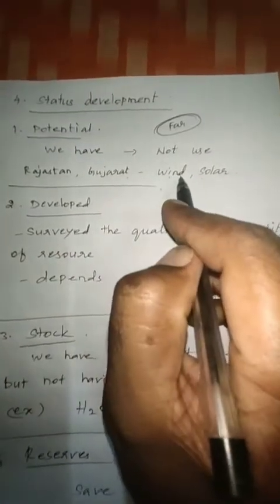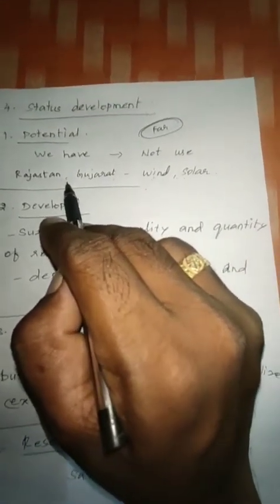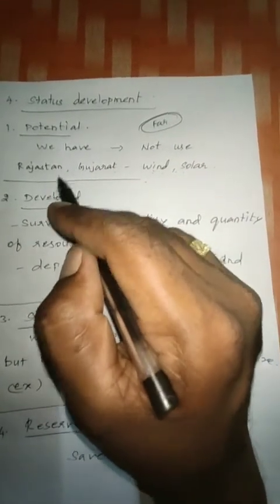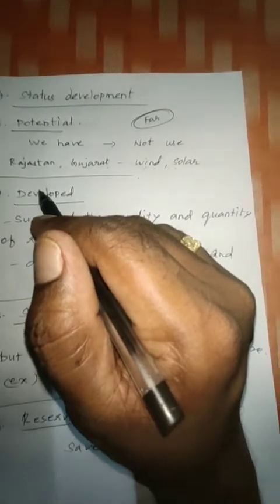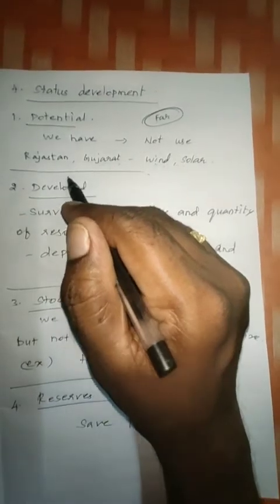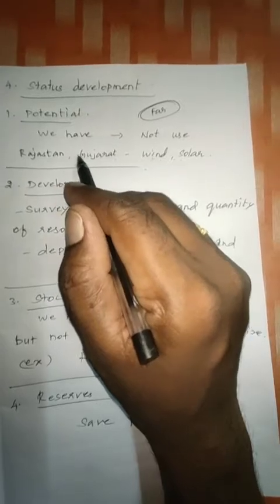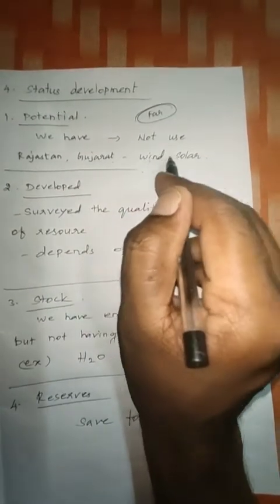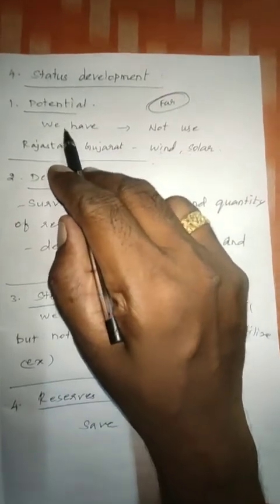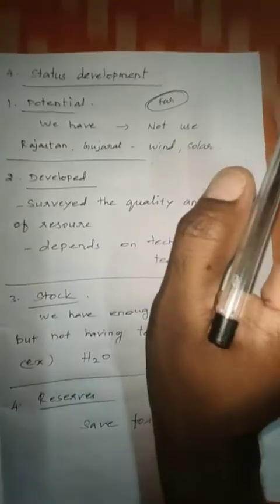But because of distance, when we want to make a long electrical line while bringing electricity from Rajasthan and Gujarat, we lose more electricity, so some problems are there. Because of that only, we are not taking electricity from wind and solar from Rajasthan and Gujarat. So this is the potential. We have enough energy, but we are not using it. That is called potential. Can you understand?